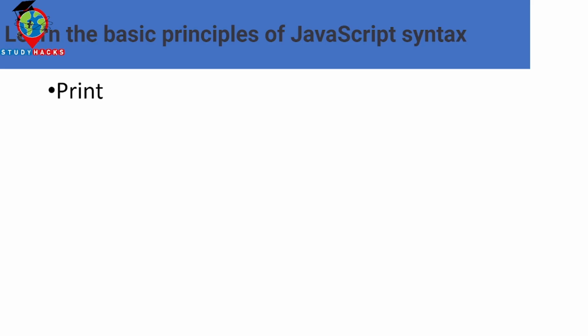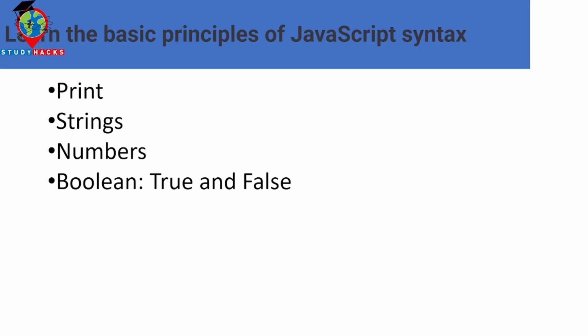Also, all programming languages mainly work with data. Data can be a string, data can be a number, data can be a boolean. A string is mainly a group of characters such as A, B, C, D, this type of character.